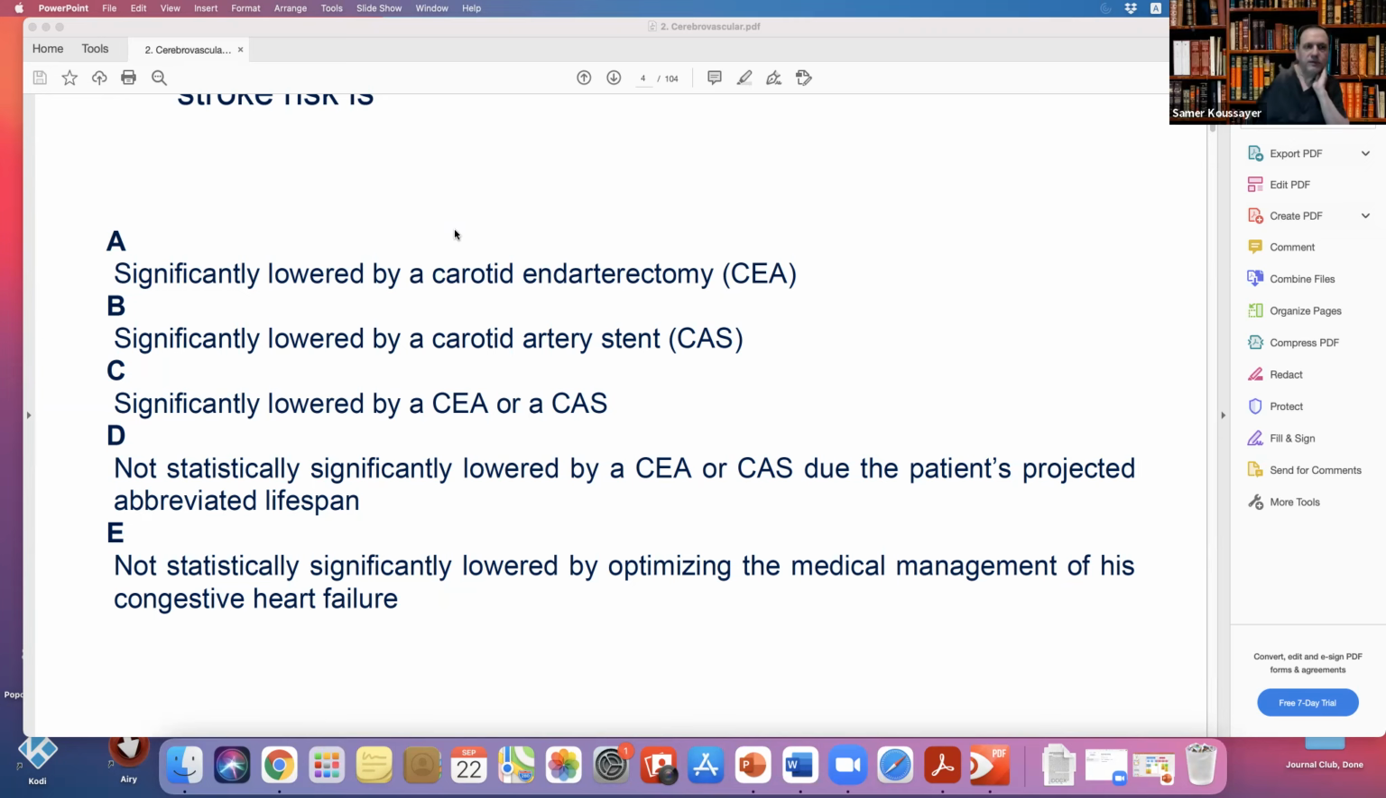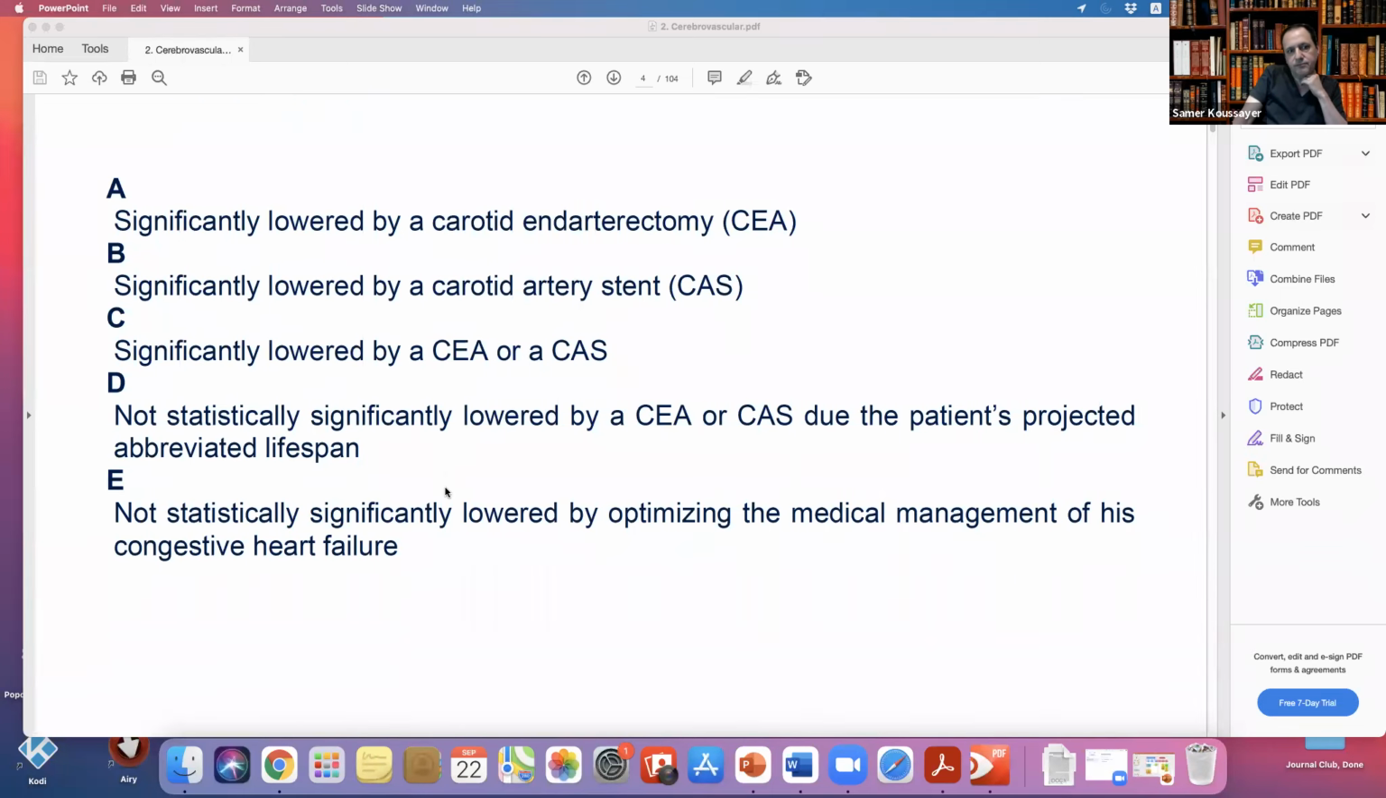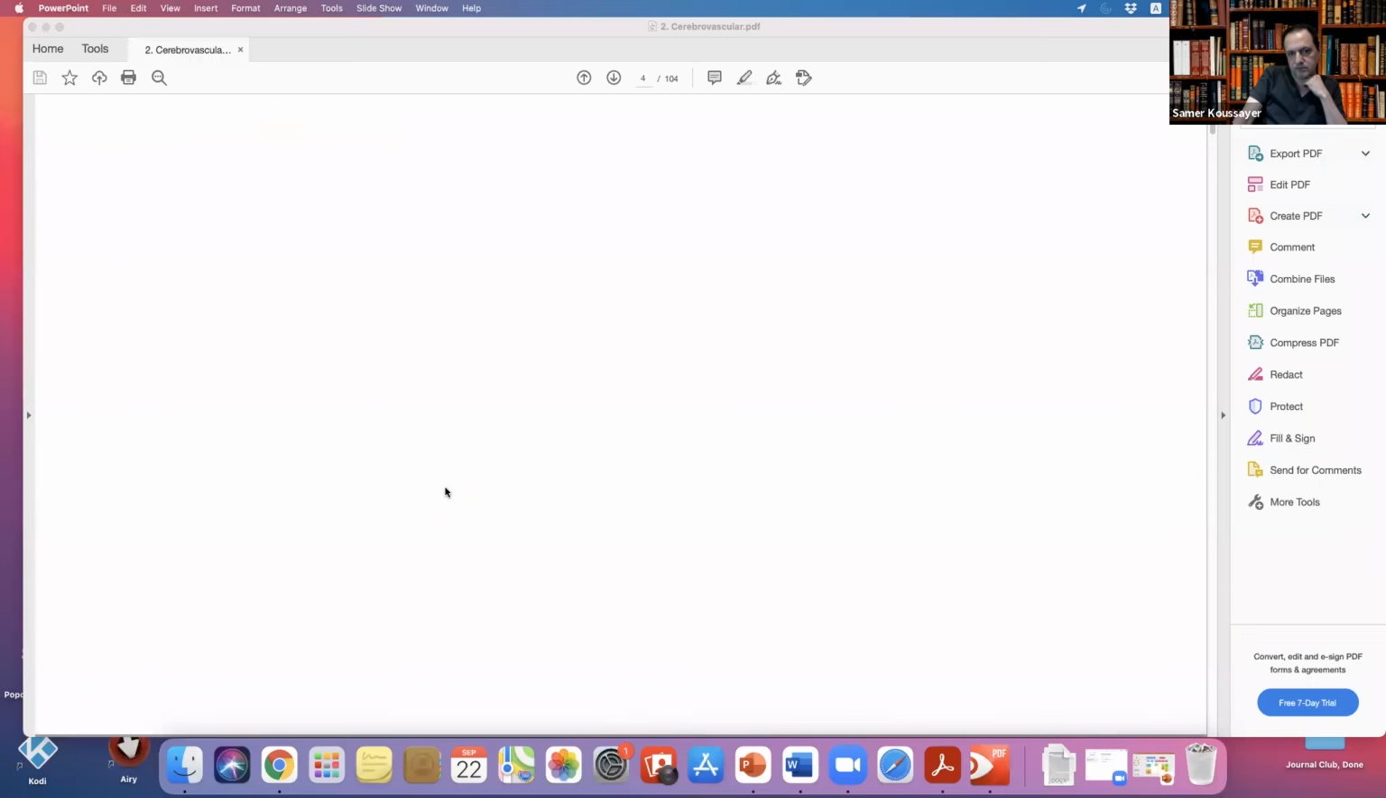Correct. Yes, because all the others are off. The last one is wrong because they improve with the medical treatment. We said no surgical stenting, but still you have to treat him medically. So they benefit from optimized medical management and his congestive heart failure also. Great. Very good. Excellent.